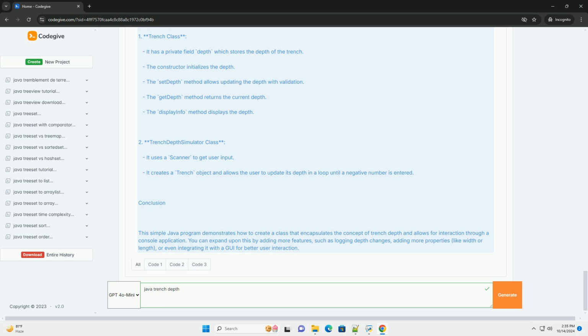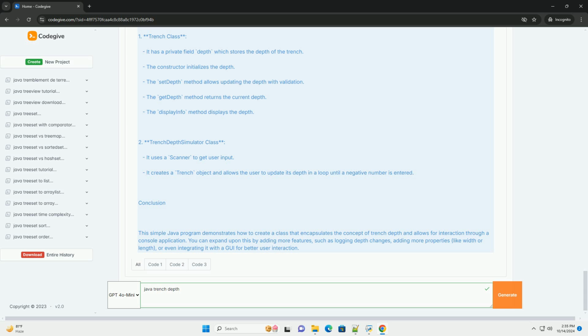Step 4: Compile and run the program. 1. Save the Trench class in a file named Trench.java. 2. Save the main class in a file named TrenchDepthSimulator.java. 3. Open a terminal or command prompt, navigate to the directory where the files are saved, and compile the classes. 4. Run the main class.